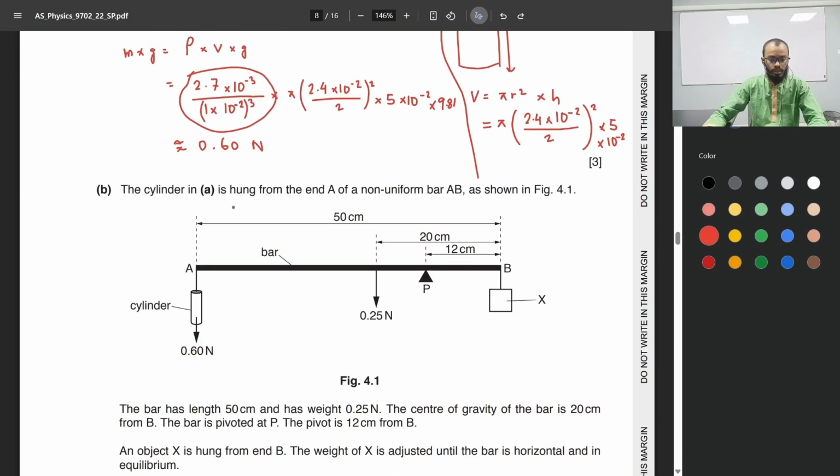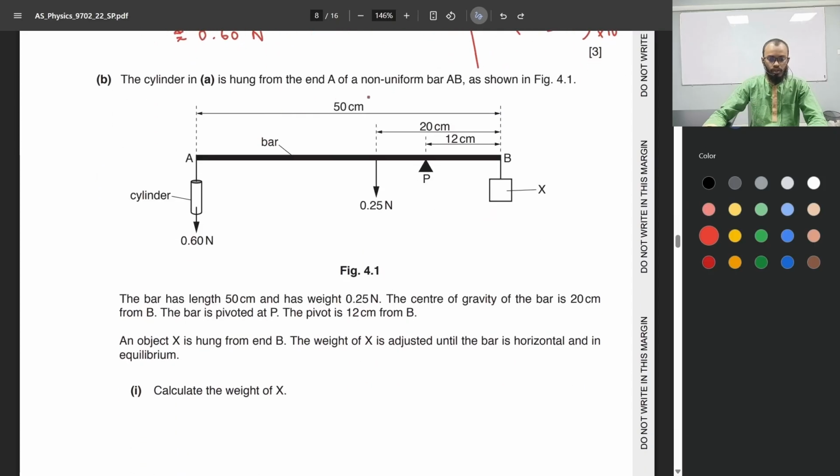The cylinder in A is hung from the end A of a non-uniform bar AB. As shown in figure 4.1, the bar has a length of 50 centimeters and has weight 0.25 newtons. The center of gravity of the bar is 20 centimeters from B. The bar is pivoted at P. The pivot is 12 centimeters from B.